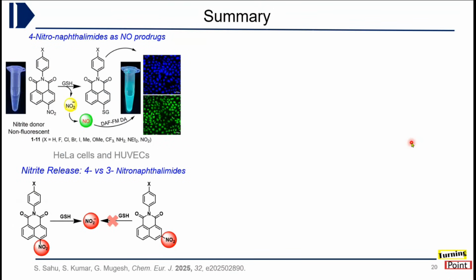Now, to summarize, we found that this 4-nitronaphthalimide class of compounds is able to release NO in cells through nitrite release, and NO production was happening through iron proteins. The structure-activity relationship also indicated that only 4-nitronaphthalimides are selective to nitrite release, not the 3-nitro ones.